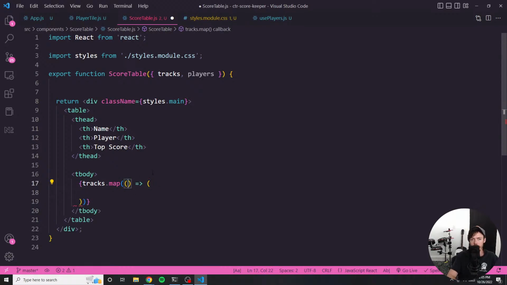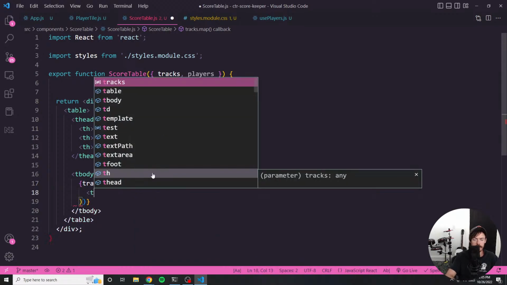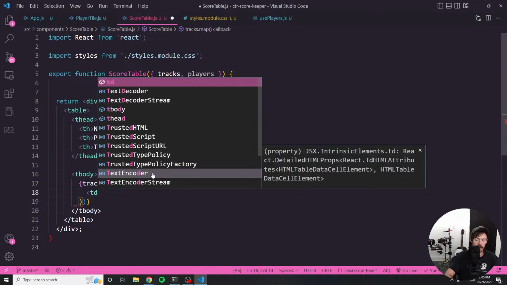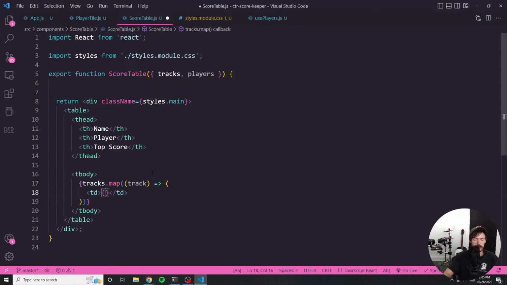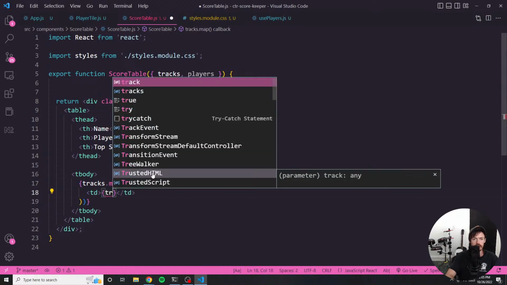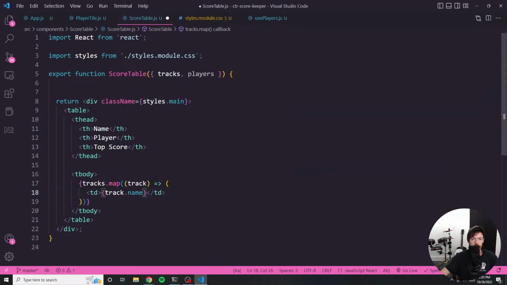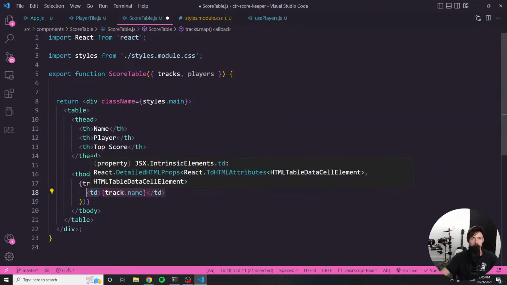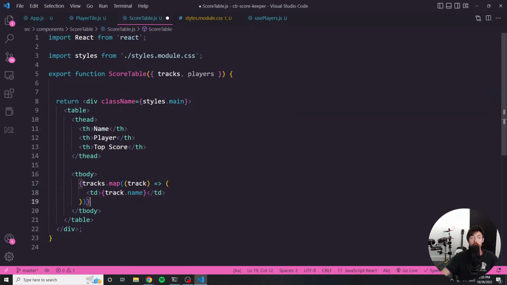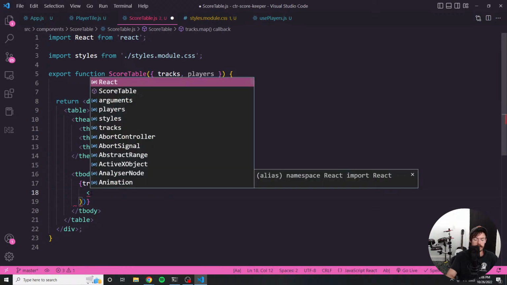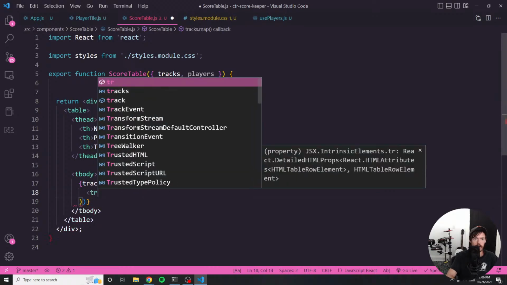And so for each track, we will render a TD. And that's going to be track.name. And actually, we're going to render 3 things, right? We need a row. So bear with me while I figure this out. I think it's TR.